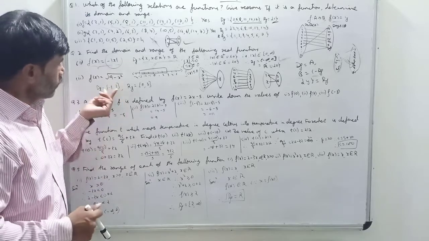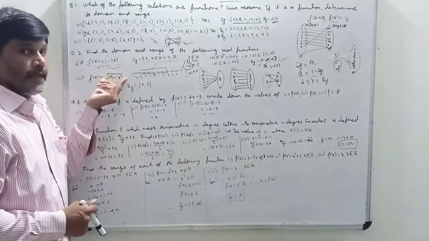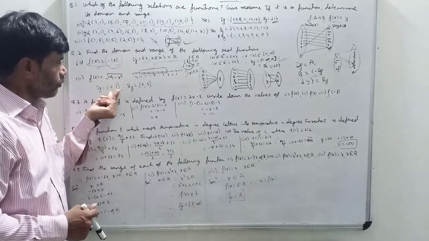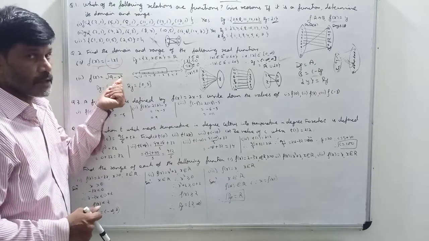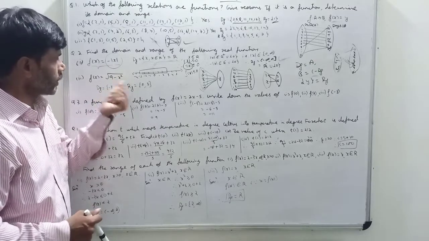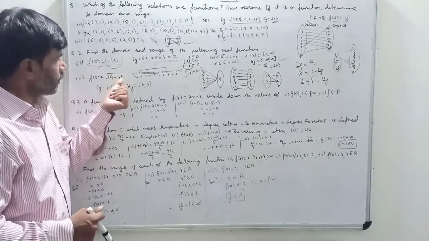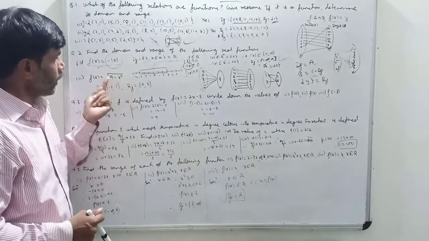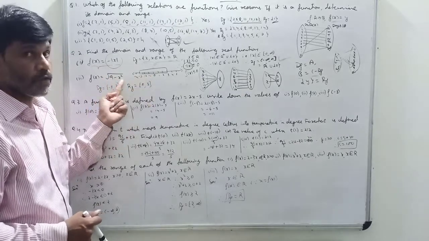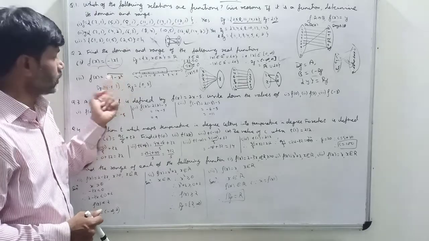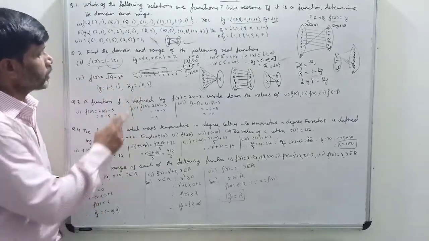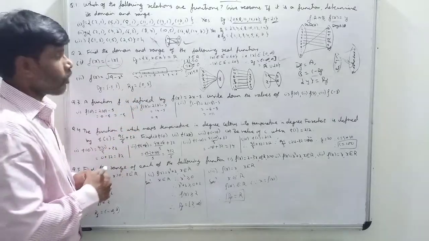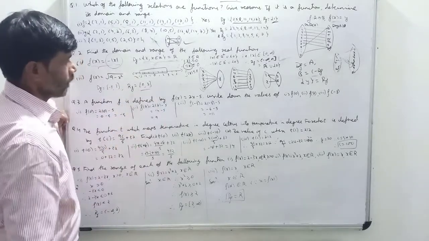To find out the range, you have to put the values of x from the domain in f(x). So when we put x equals minus 3, 9 minus minus 3 the whole square, that is 9 minus 9, 0. So we'll get 0. Then you put 3, same, 0. If you put 0, 9 minus 0 the whole square, that is 9 minus 0, which is 9. Square root of 9 is 3. So you will get all the real numbers between 0 to 3.